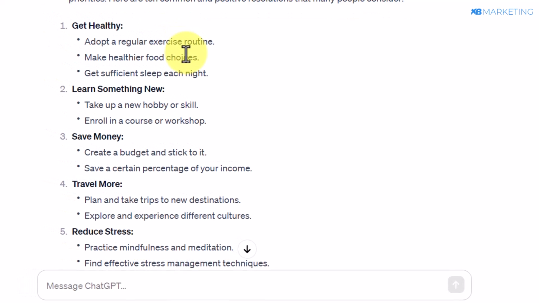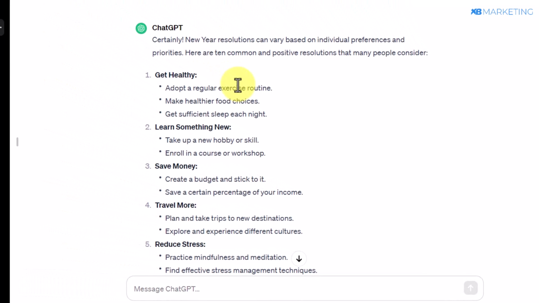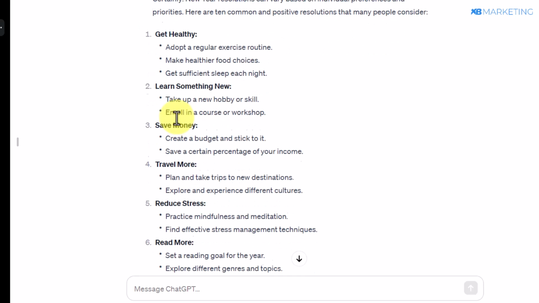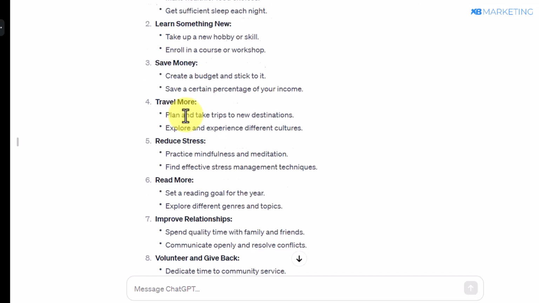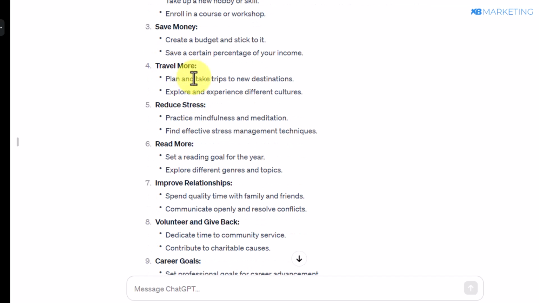And as you can see, ChatGPT has given us a list of New Year resolutions most people are interested in. As you can see right here, people getting healthy, losing weight, and getting fit. You can see a lot of people want to learn something new, and so many people also want to make money and save money as well. A lot of people want to travel to other countries and all that.